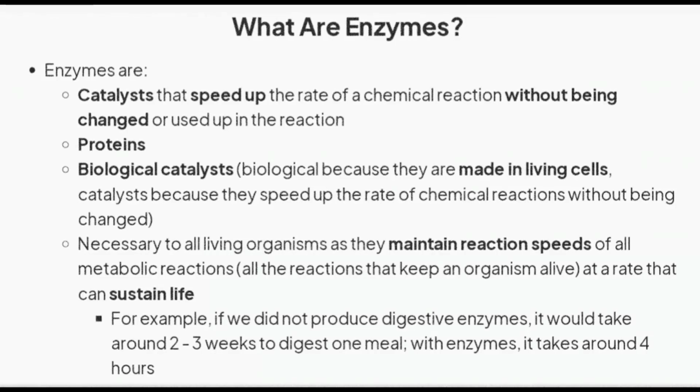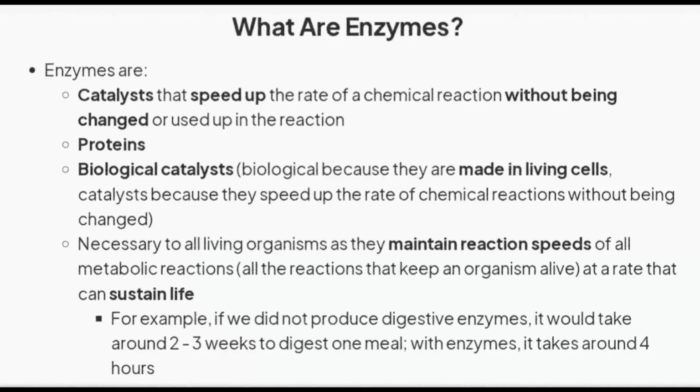For example, if we did not produce digestive enzymes, it would take around 2 to 3 weeks to digest one meal. But with an enzyme, it takes around 4 hours. It doesn't mean that we use them; it is basically natural in our human body. For example, saliva is an enzyme produced in our mouth. When we are chewing the food, the salivary glands produce enzymes in saliva, by which the speed of the rate of reaction is increased.